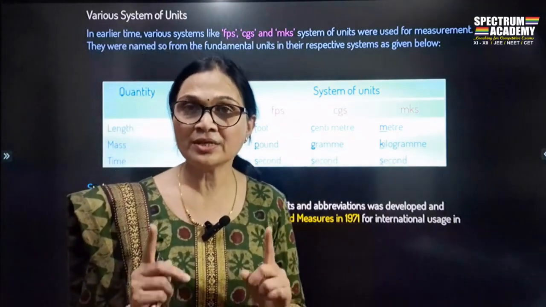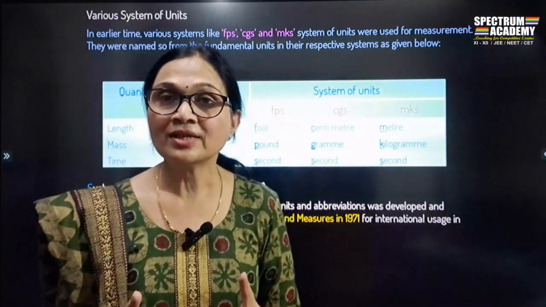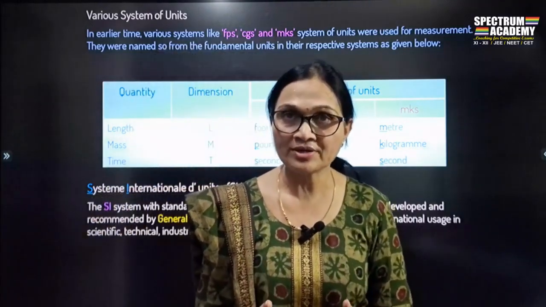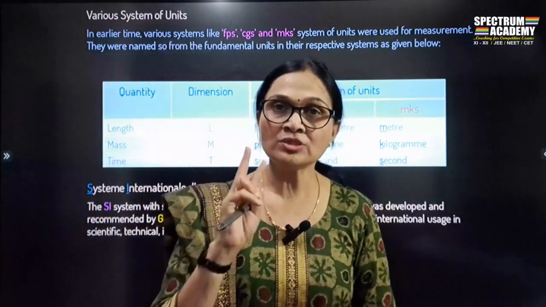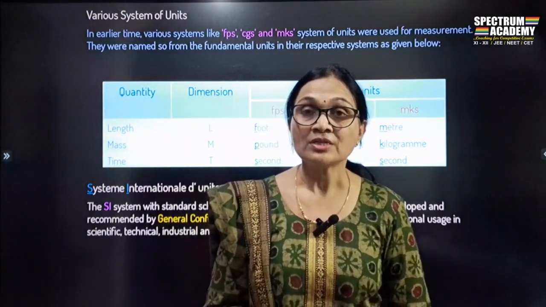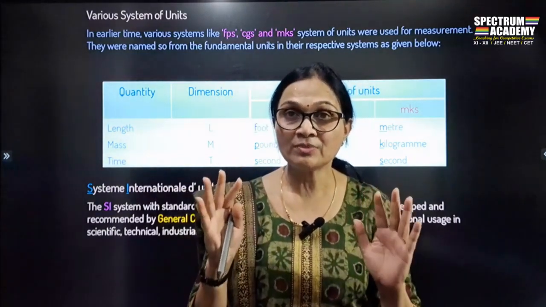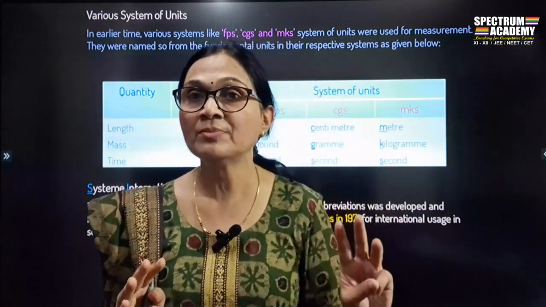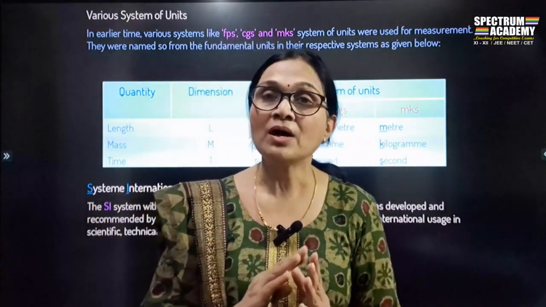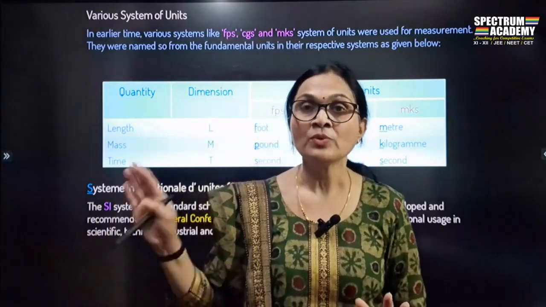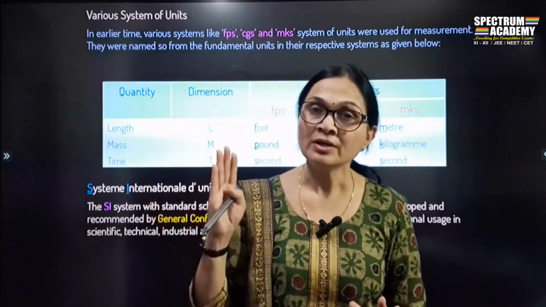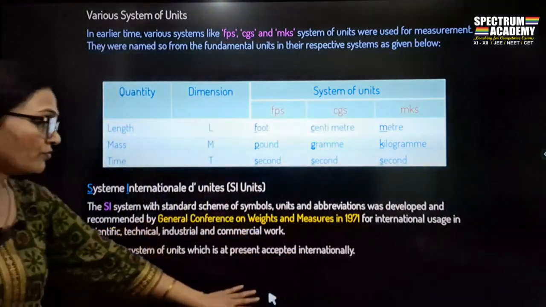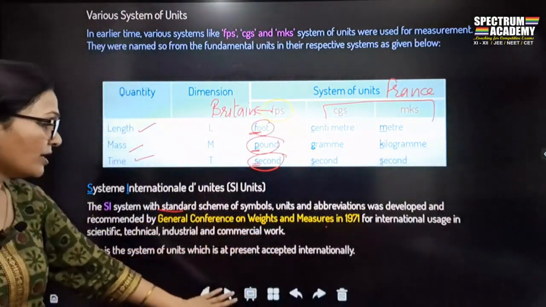So basically in SI system you will find that there are 7 fundamental units or quantities and plus 2 supplementary fundamental quantities. इसका मतलब है पूरे physics में सिर्फ और सिर्फ there are 7 fundamental and 2 supplementary fundamental quantities. बाकी सारे जो quantities हैं, all those quantities are derived quantities. So let us see what are the fundamental quantities.